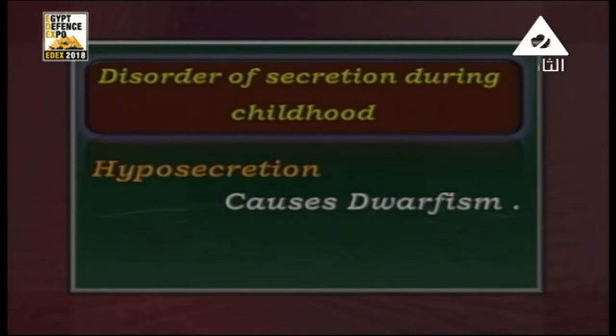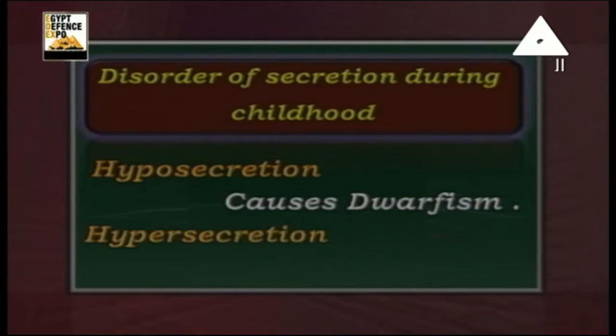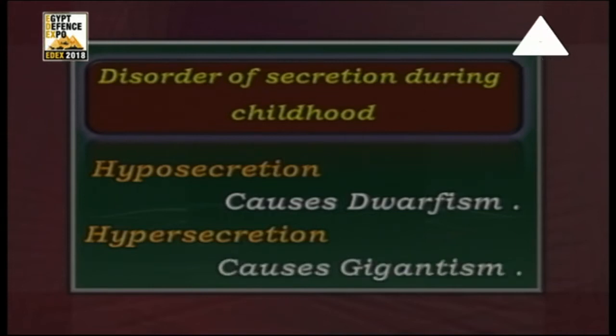But what about the hypersecretion, or increasing of secretion, of the growth hormone also during childhood? Don't forget this point. We have a great difference between the disorder of secretion during childhood and the disorder of secretion in adults. Again, hyposecretion causes dwarfism, while hypersecretion causes another disease which is called what? Gigantism. Again, the person looks like a giant, with large bones and so on.